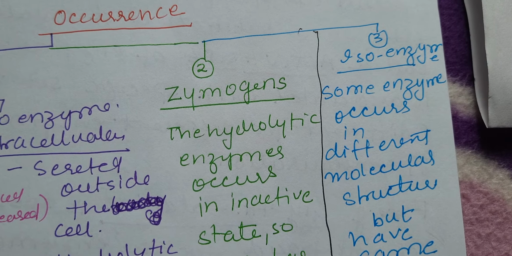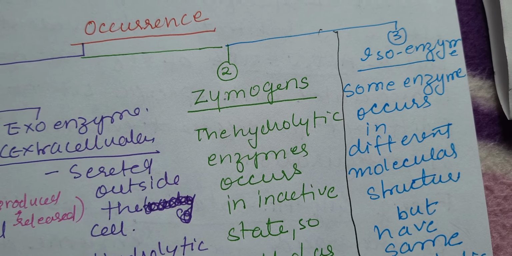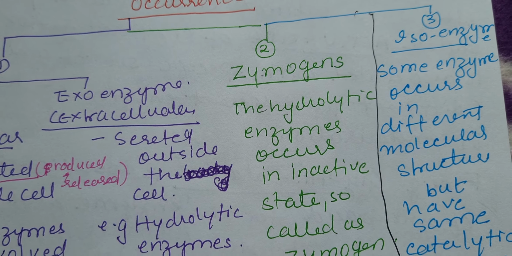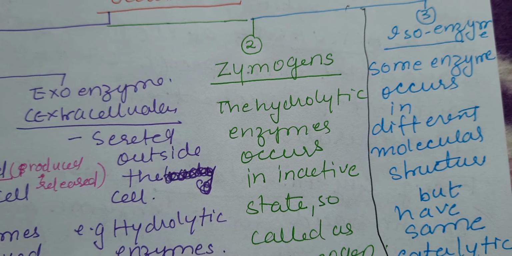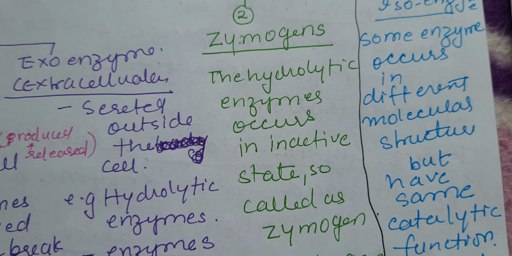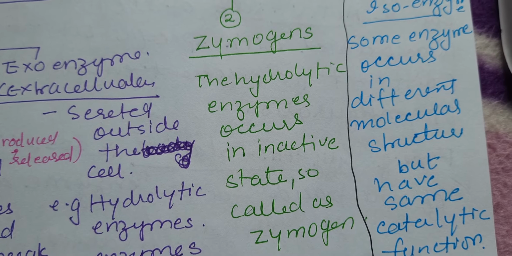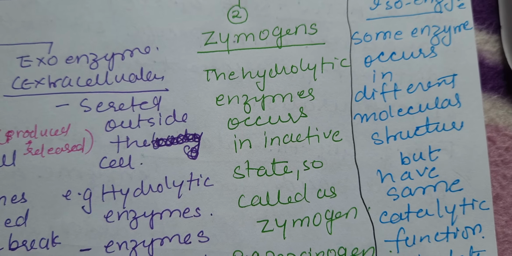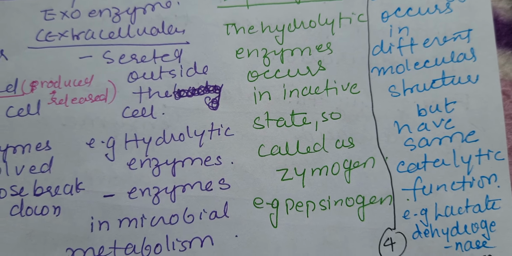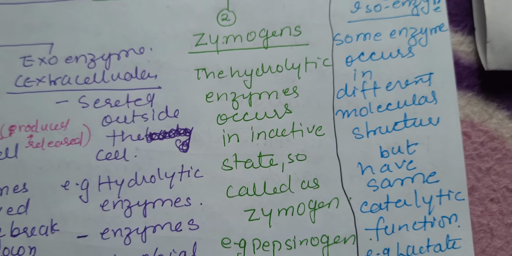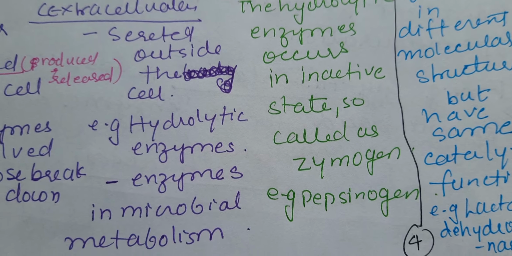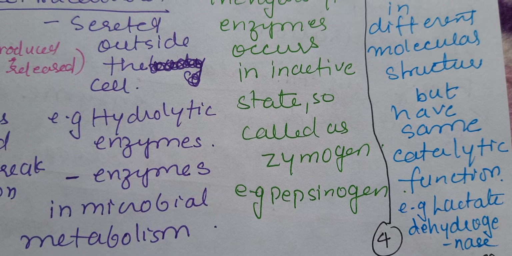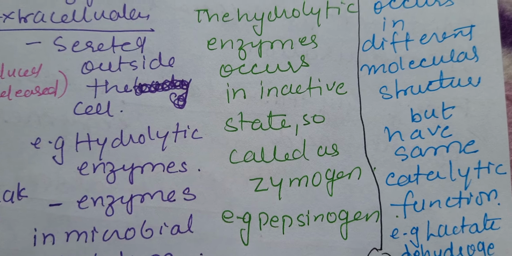Then we have the occurrence in the inactive form. Usually some of the enzymes are secreted in the inactive state. For example, the hydrolytic enzymes, okay, they are secreted in the inactive state, because if they are secreted in the active state, they will digest all cell content. Okay, for example, pepsinogen. So after some time when the protein comes, it becomes active and forms the pepsin.